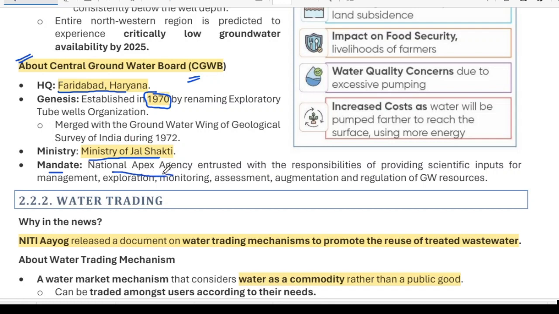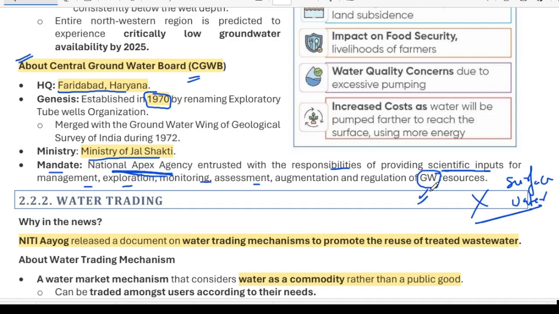It is the national apex agency responsible for providing scientific input for management, exploration, monitoring, and assessing only the groundwater resource. It doesn't have surface water in its mandate. It is concerned only with groundwater.